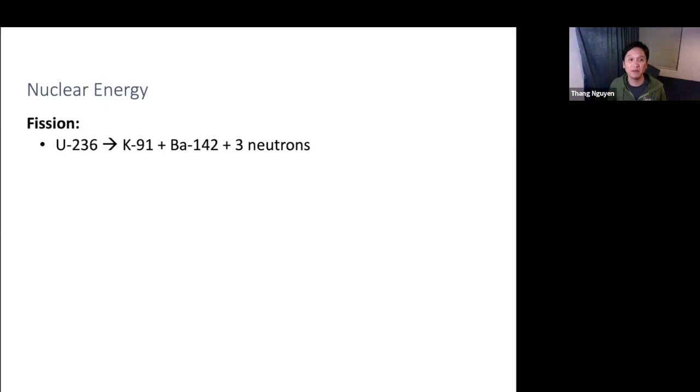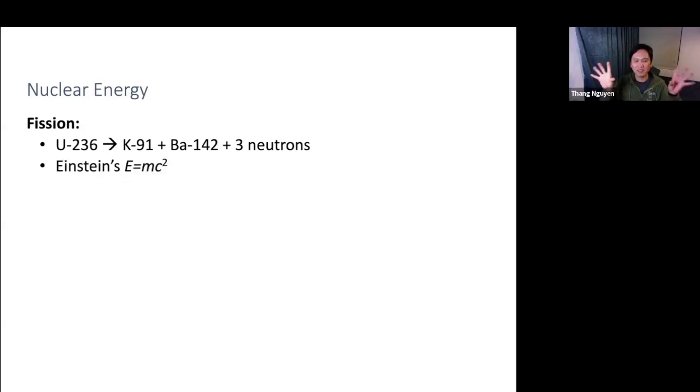So this is the man-made part of radioactivity. Everything I've talked about earlier is all natural radioactivity. Here is what can be considered man-made radiation. So for example, here you have uranium-236. You bombard it with neutrons. It will become uranium-235, I believe, and then that is unstable, so it will decompose. It will decay into smaller atoms. One atom is potassium-91, the other one is barium-142, and it releases 3 neutrons. Okay, so that's the nuclear reaction for this fission reaction.